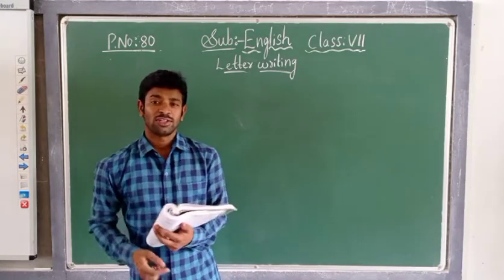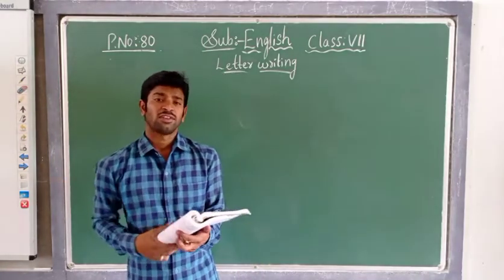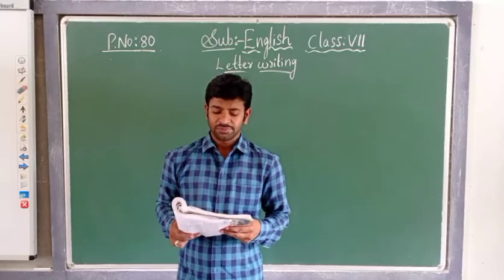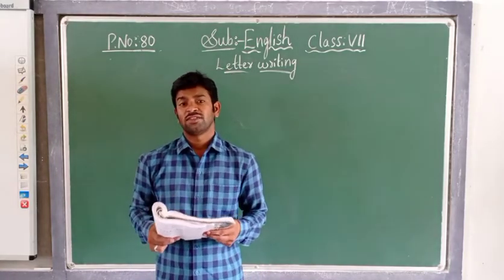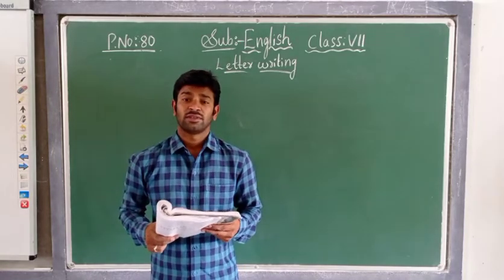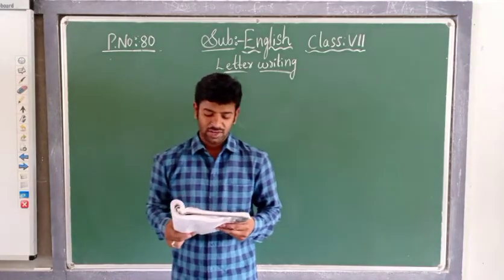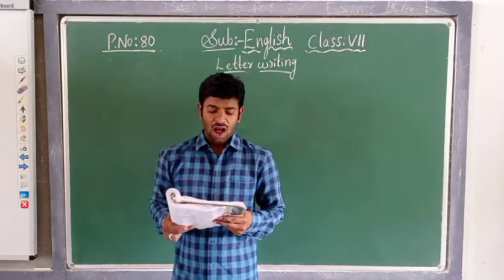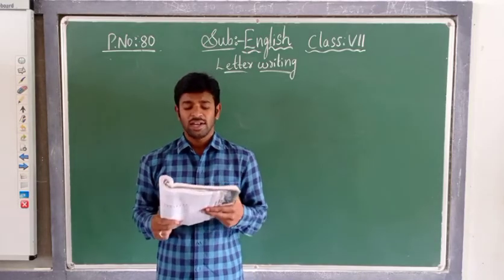See, when you are going to describe a place, you should follow these questions, children. What are those questions? Where is the place located? First of all, you should mention where the place is located. What is it famous for? Where is the place located and what is it famous for? That you should mention, children. How can one reach there? How are we going to reach that place?